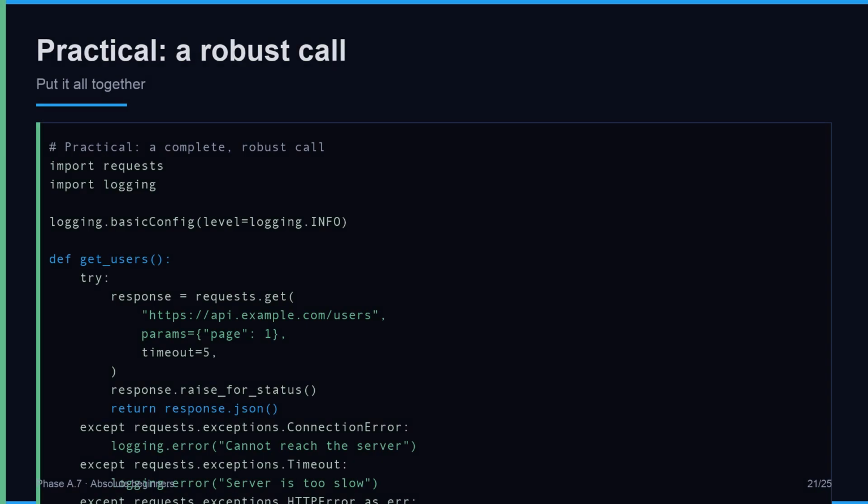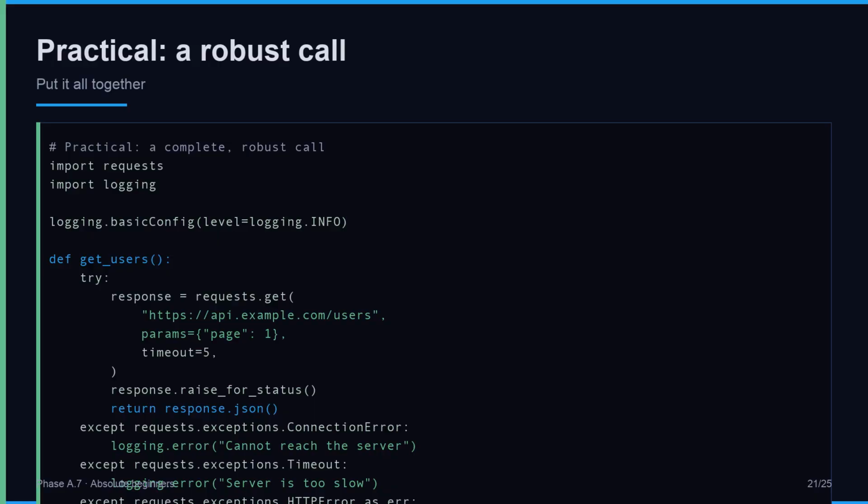Put it all together in a realistic function. get_users builds the call with parameters and a timeout. It raises for status to convert errors into exceptions. Each except block logs a specific failure. The function returns the user list on success, an empty list on failure, so callers can iterate without checking for None. This is the shape of professional API code: clear, defensive, and easy to maintain.